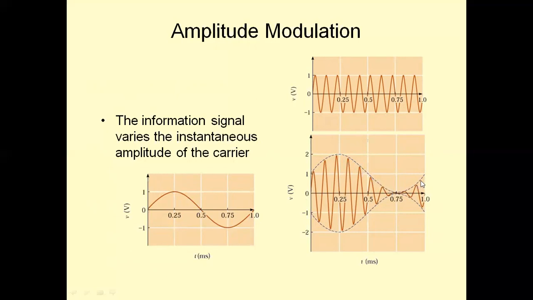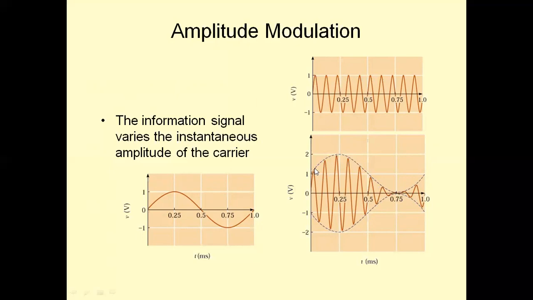So where is the message signal placed? This is the message signal. It is placed on the varying amplitude of the carrier. Before modulation, the unmodulated carrier has cycles with equal amplitudes, whereas after modulation, the carrier cycles have varying amplitudes.